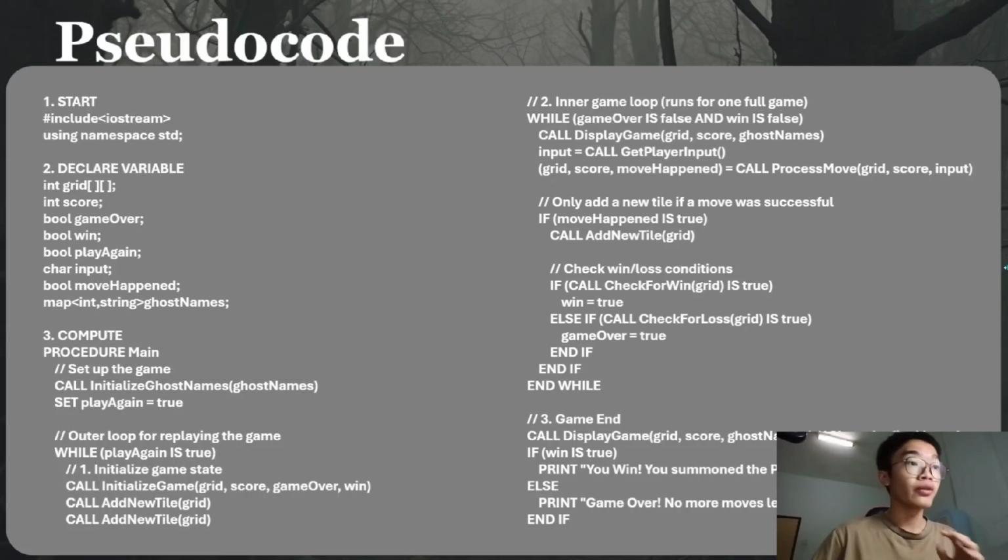The core logic is contained in procedure MAIN. This MAIN procedure runs the two MAIN loops. The outer loop handles playing again while the inner loop runs the actual game. Inside the inner loop, it calls our helper functions. It will display game, get player input, and then process move.